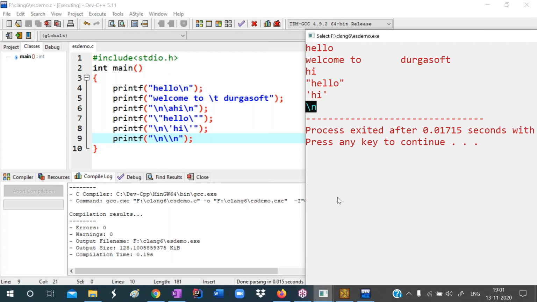Okay, so this is about escape sequences. Escape sequences are used to print non-printing characters like double quote, single quote, changing the line, getting beep sound, printing /, getting 5 spaces, etc. These are called escape sequences. I hope you understood.